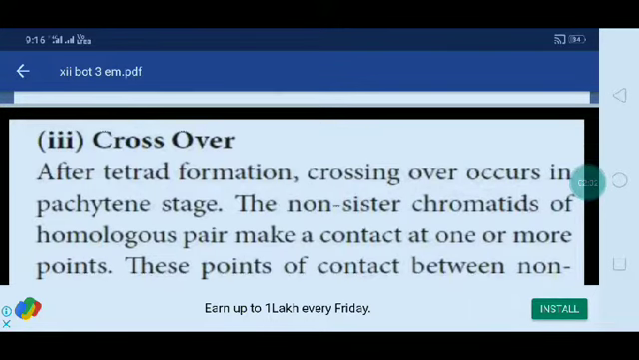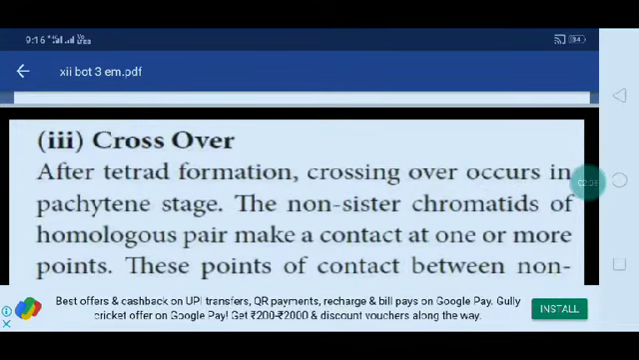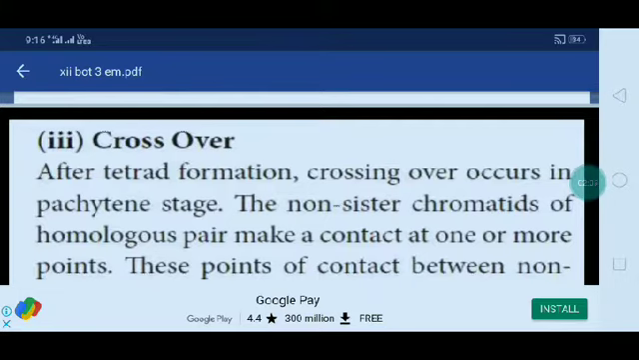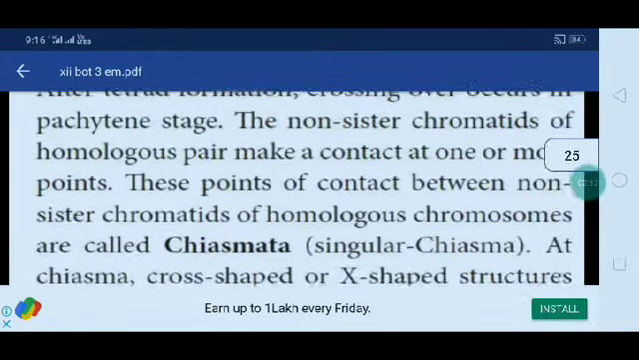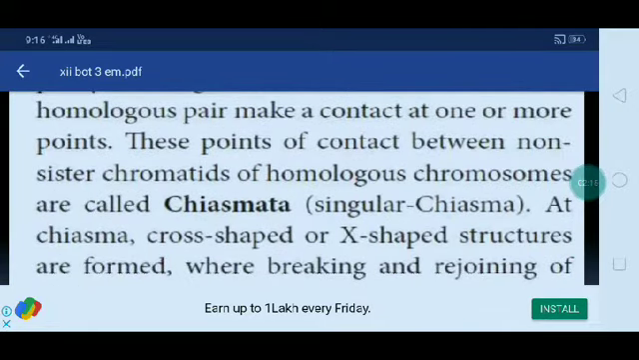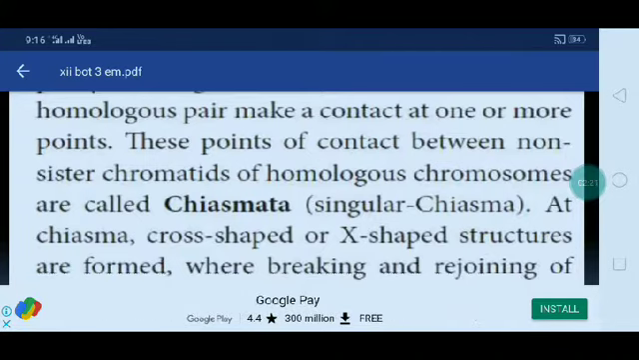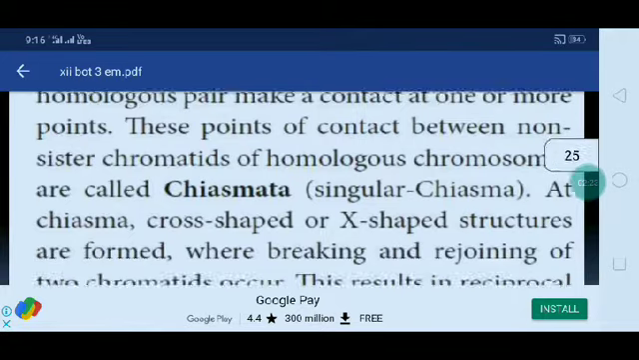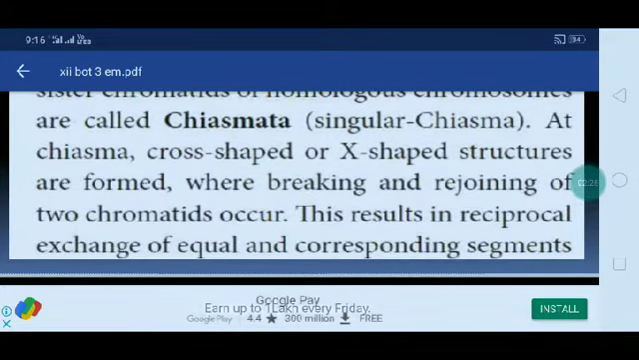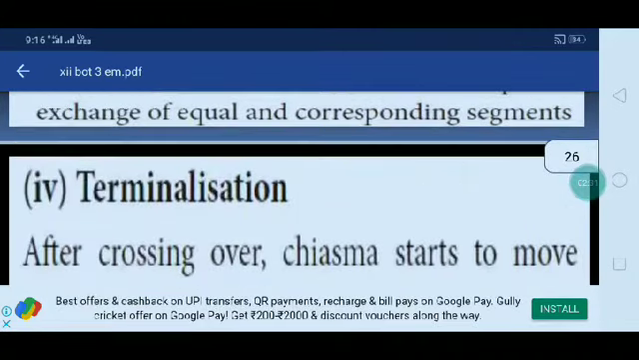After tetrad formation, crossing over occurs in the pachytene stage. The non-sister chromatids of the homologous pair make contact at one or more points. These points of contact between the non-sister chromatids of homologous chromosomes are called chiasmata, singular chiasma. At the chiasma, cross-shaped or X-shaped structures are formed, where breaking and rejoining of two chromatids occur. This results in reciprocal exchange of equal and corresponding segments.